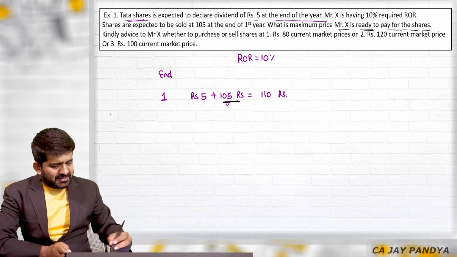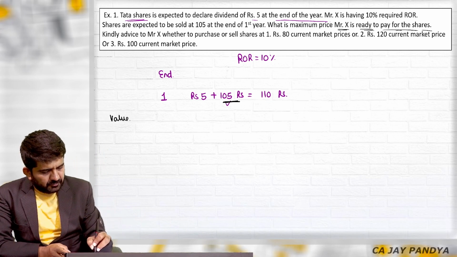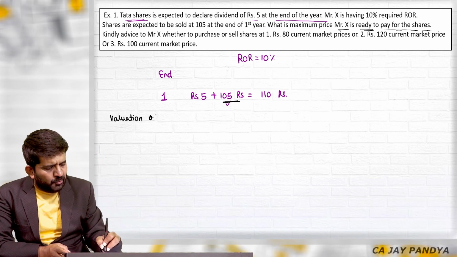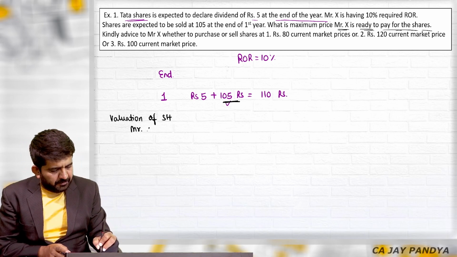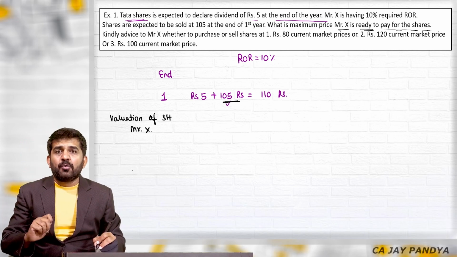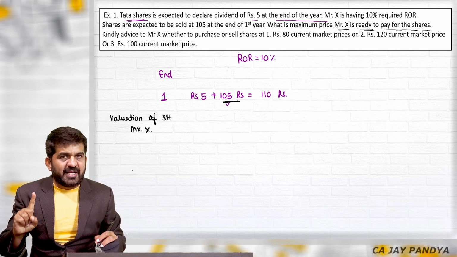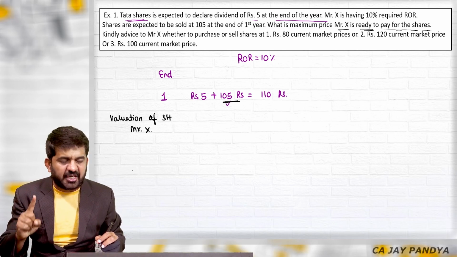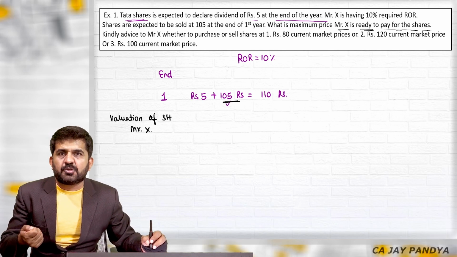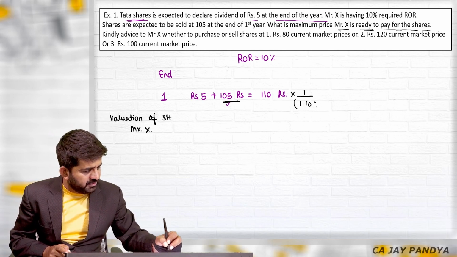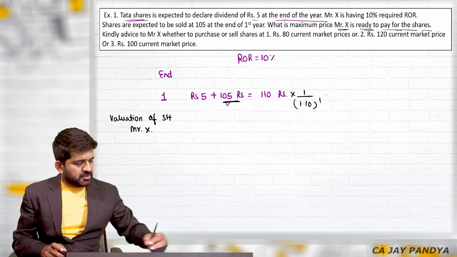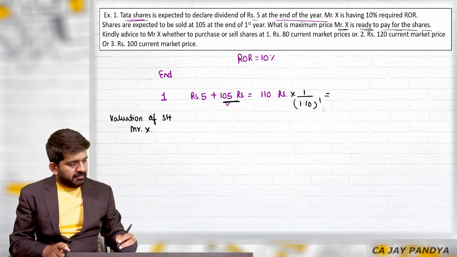So they are asking the valuation of the share for Mr. X. How will Mr. X value the share? Present value of future cash flow. What is the future cash flow for Mr. X? 110 divided by 1.10 raised to 1, because this is the cash flow of the first year. What will be the answer?